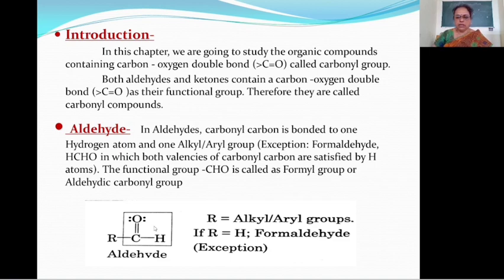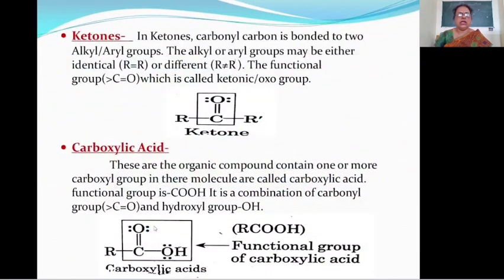Then what is meant by ketone? In case of a ketone, the carbonyl carbon is bonded to two alkyl groups or two aryl groups. Here these two alkyl groups may be the same or different. The functional group of ketone is C double bond O, and this functional group is known as ketonic or oxo group.